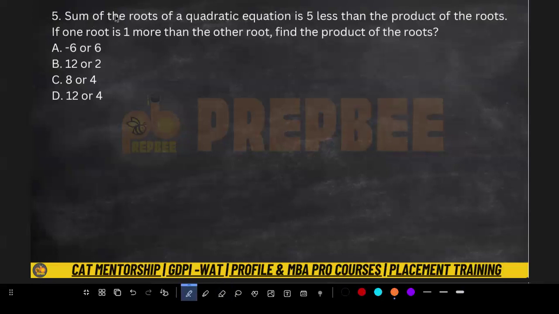So the question is, in the question it is given that the sum of the roots of the quadratic equation is... like sum of the roots. What is the sum of the roots? It is nothing but alpha plus beta.